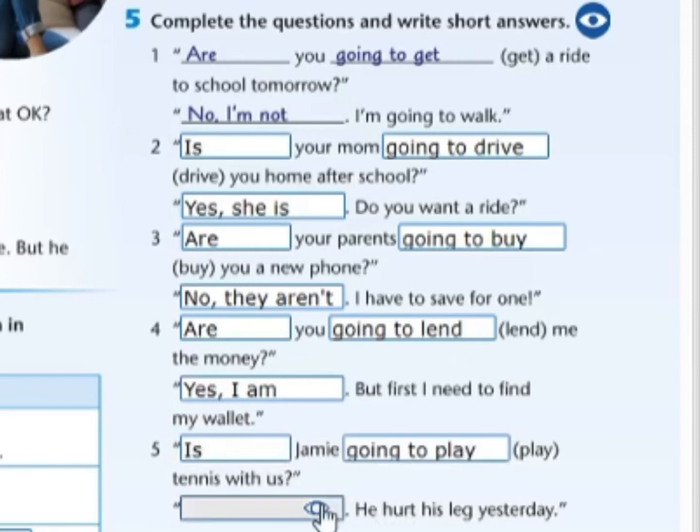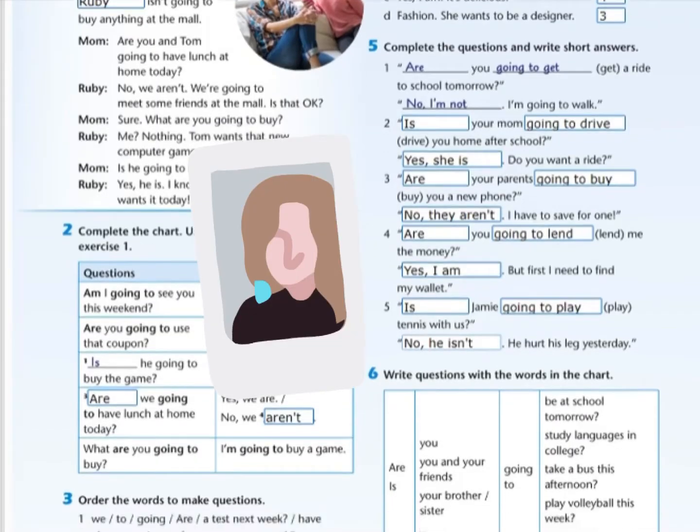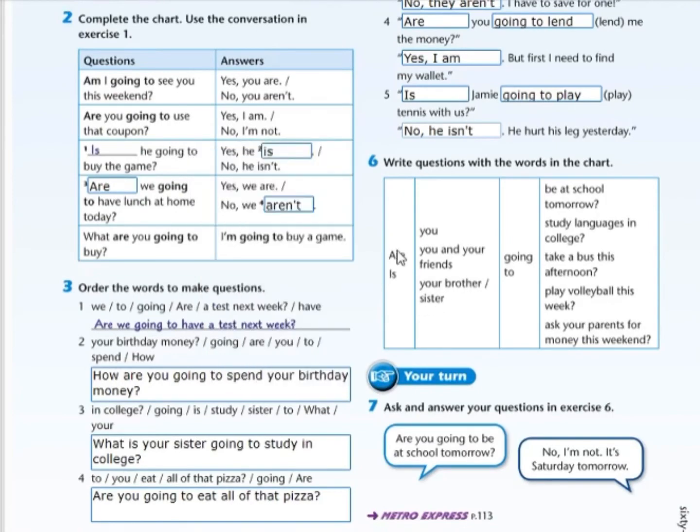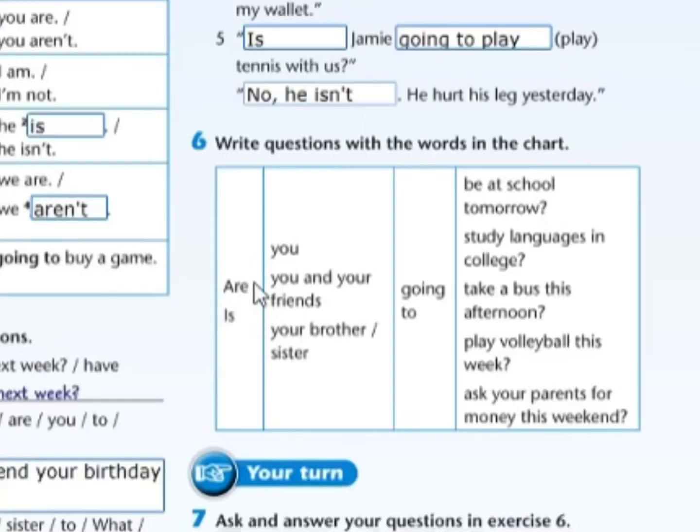Yes, no question again. No, he isn't. He hurt his leg yesterday. This number 6 is totally personal. You are going to make question and answer about you. You're going to make question using the verb to be, are, is, and for example, you're going to check the correct pronoun. Are you or is you?